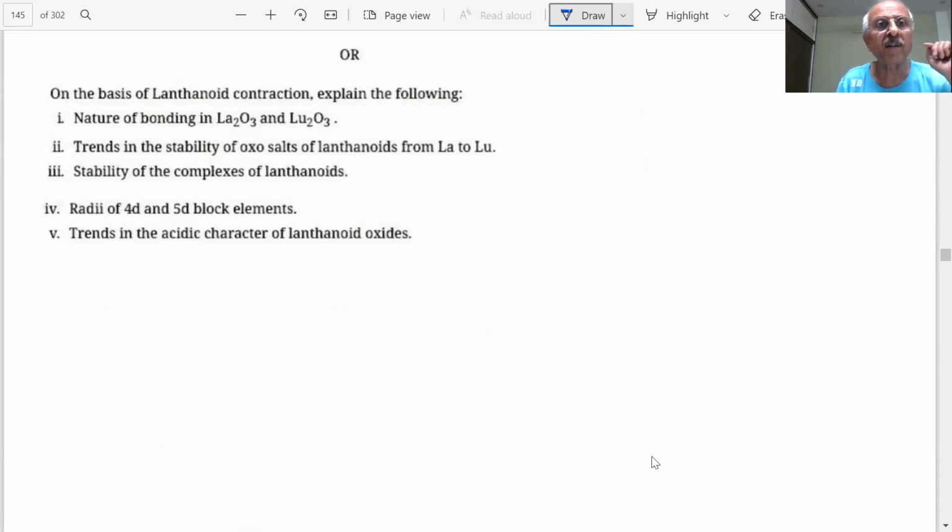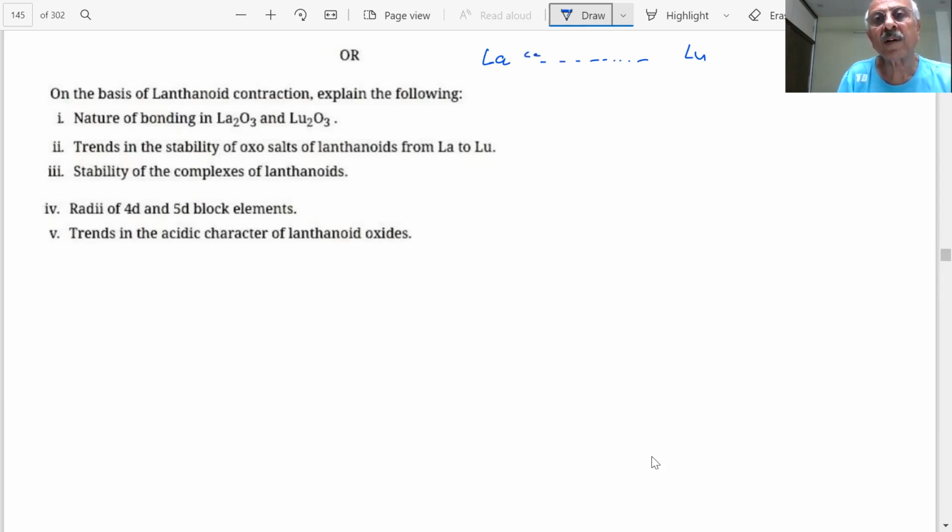Further questions are coming on the basis of lanthanide contraction. Explain the following. What is the series of lanthanide series which we told you? Where does it begin, lanthanide series? Where did it go? Lanthanum to lutetium. What is after lanthanum? Cerium.